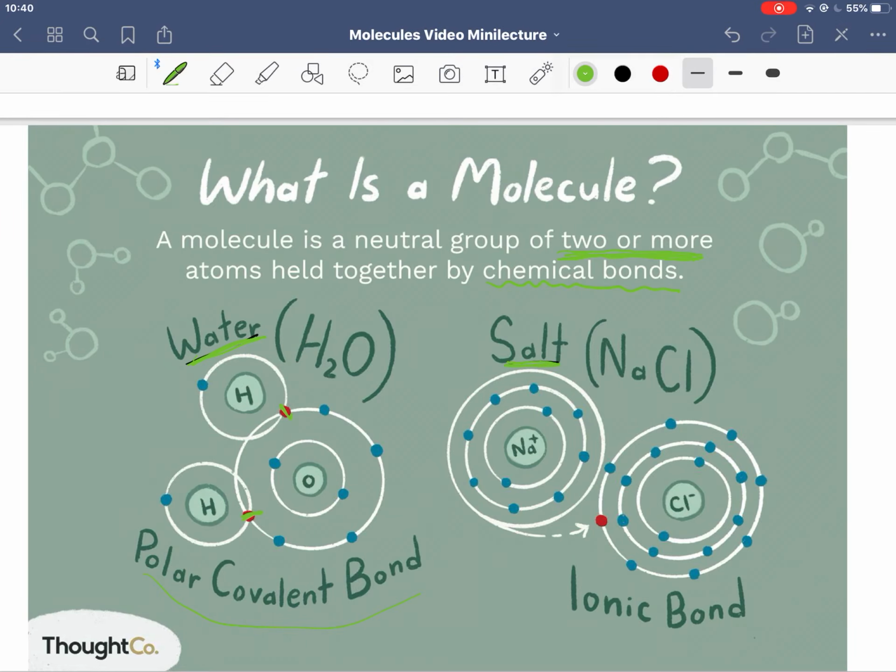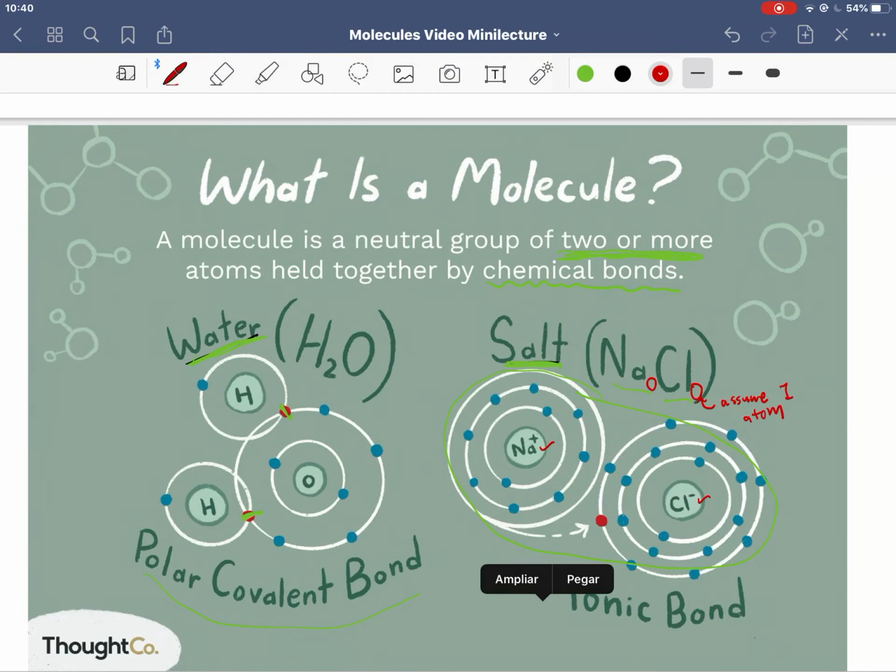And then we also have common table salt represented here, which is sodium and chlorine, or NaCl, 1 atom of Na and 1 atom of Cl. You'll notice there's no number listed after the Na or Cl, so that means we assume it's representing just 1 atom. So NaCl means 1 atom of Na, 1 atom of Cl.